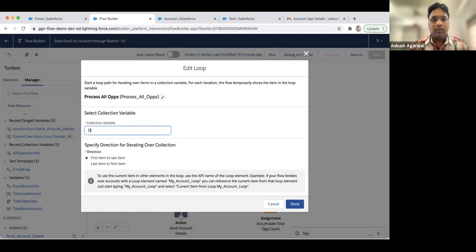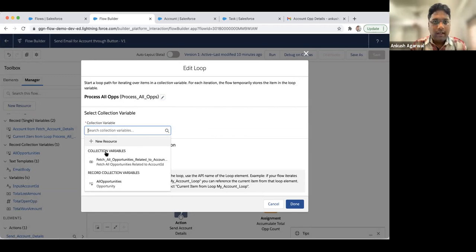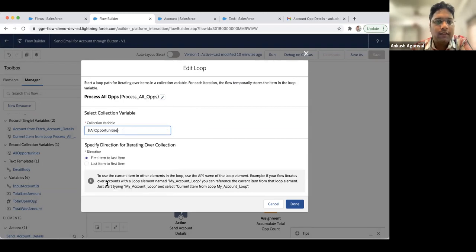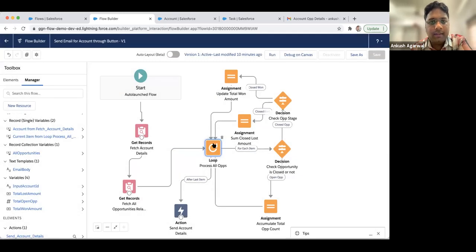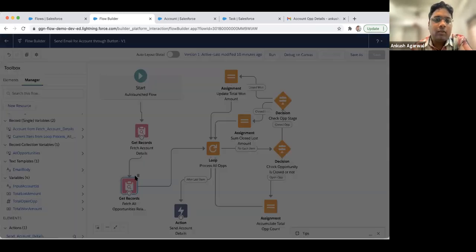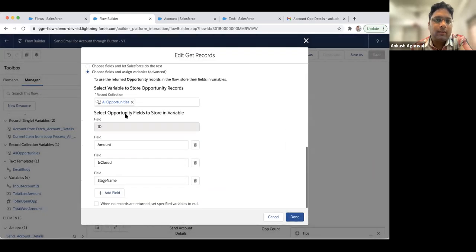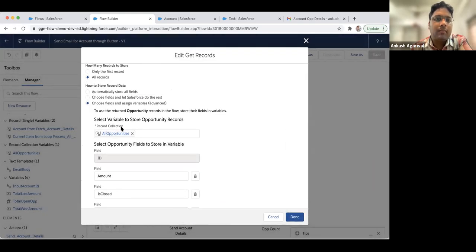Instead of this, you just remove it, and you will see we have two options over here. This one is the collection variable, record collection, so I can select this one as well. It is the similar thing, meaning this all opportunities variable can be used instead of that specific system default variable.